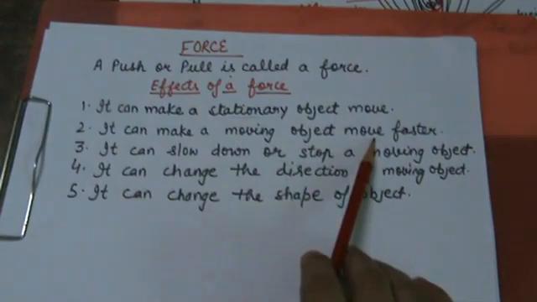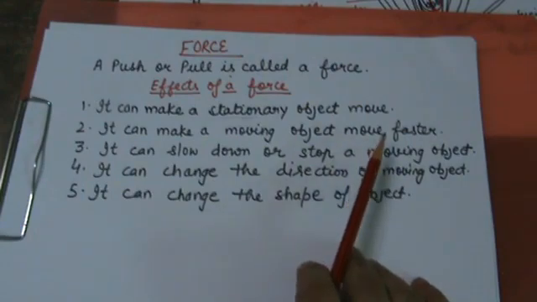For example, a person is pedaling a bicycle slowly. Suddenly he starts pedaling with a great force, and the bicycle starts moving faster because greater force is applied by the man now.